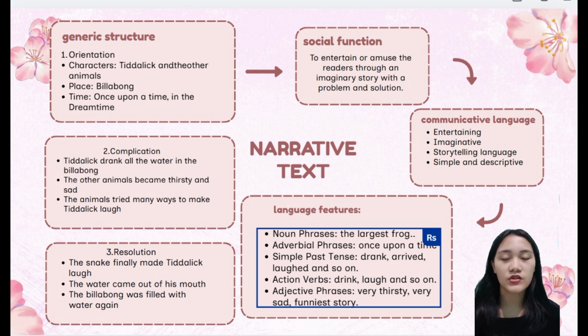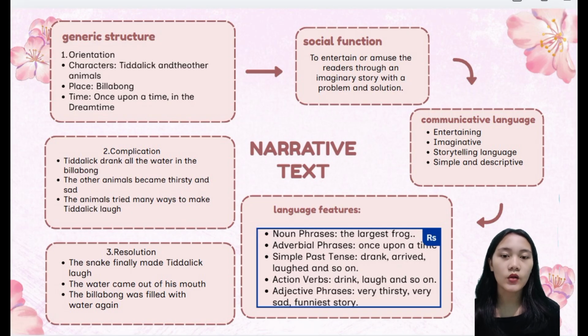Next, let's talk about the generic structure. So, the first part of the generic structure is orientation. The story introduces Teralik and the other animals. The story happens once upon a time in dream time at the Billabong. And the second part is complication. Teralik drank all the water and the other animals became thirsty. They tried many ways to make him laugh. And this part is resolution. The snake finally made Teralik laugh and the water returned to their beloved Billabong.